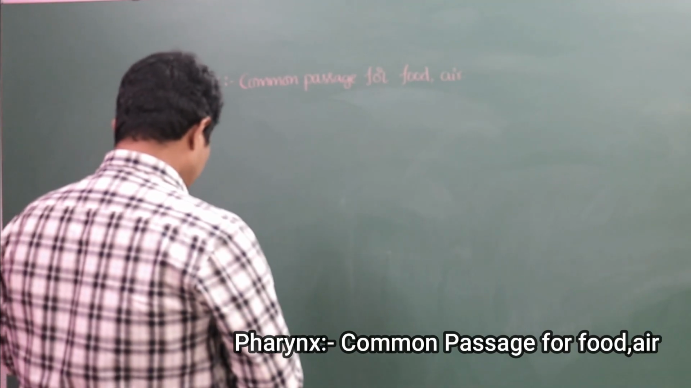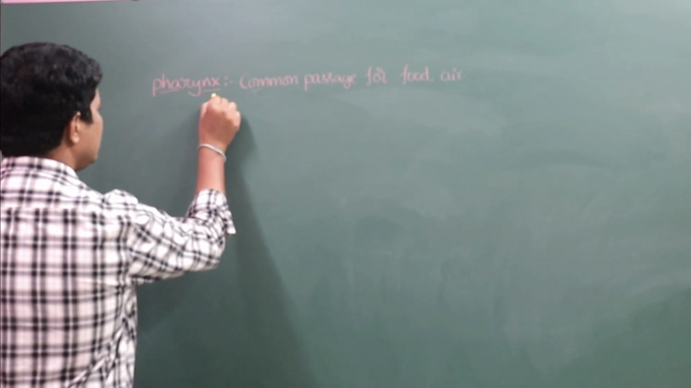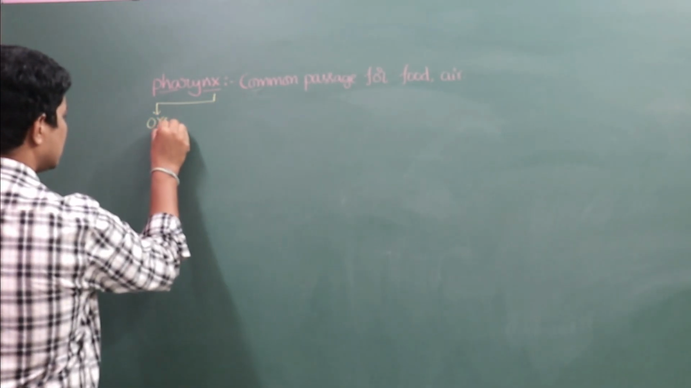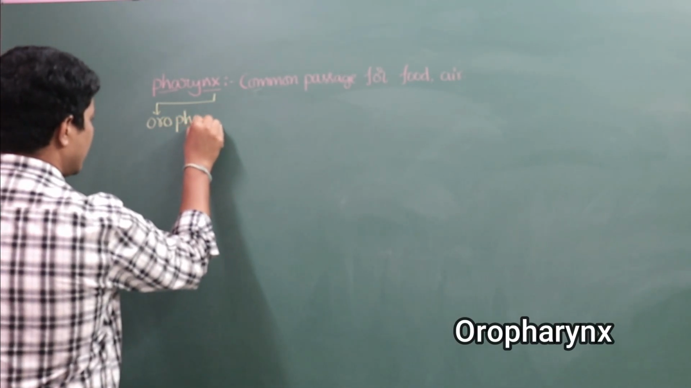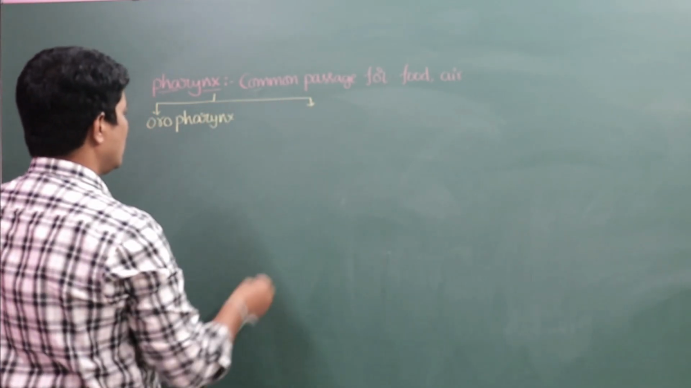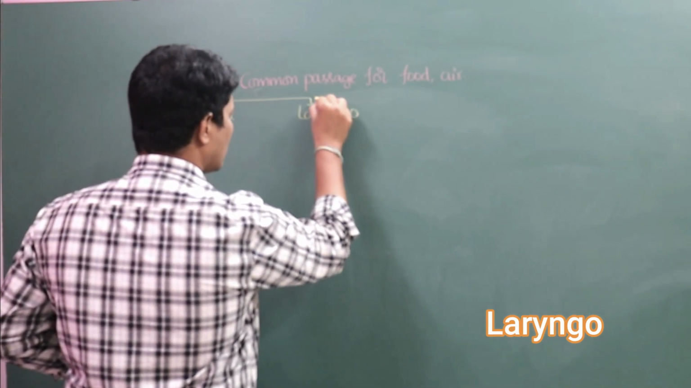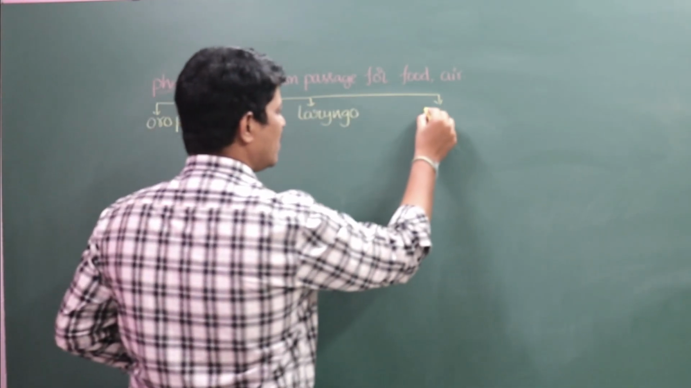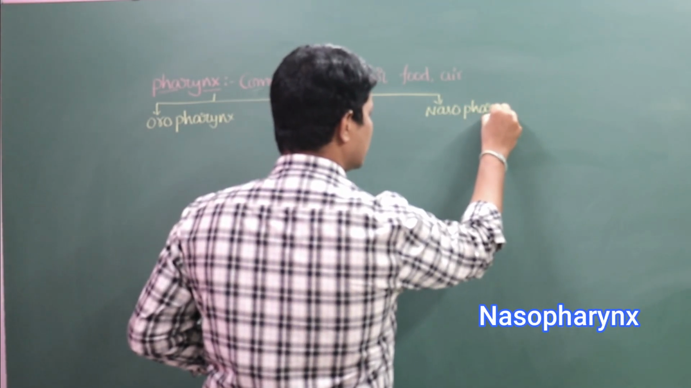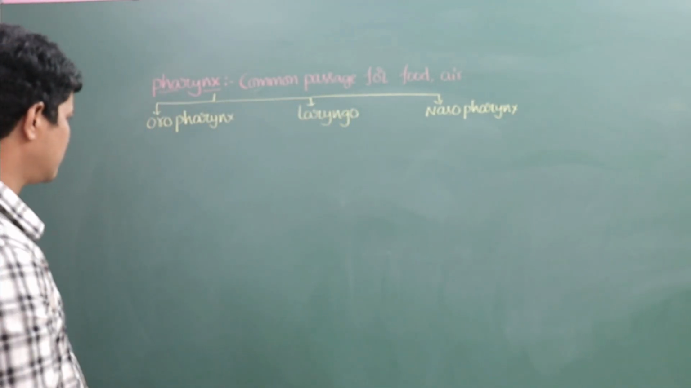Common passage for food and air. This pharynx is divided into three parts. First one is oropharynx, and the second one is laryngopharynx, and the third one is nasopharynx.